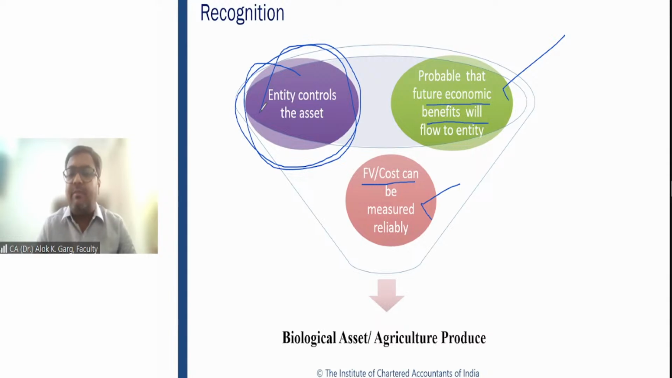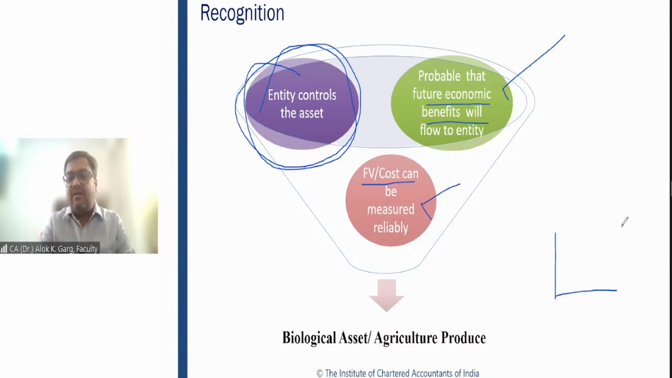Right? The future economic benefit is probable. The cost is measured reliably. The entity controls the asset and hence this can be capitalized as a biological asset, right? Because the company is controlling. The third example.